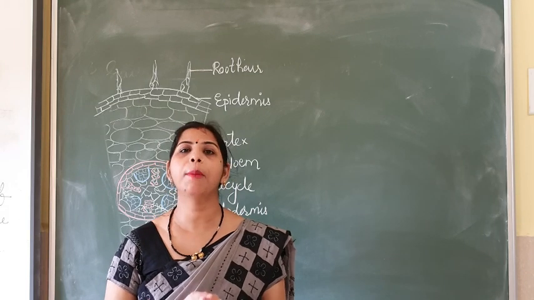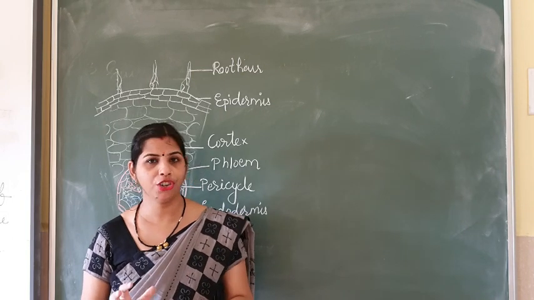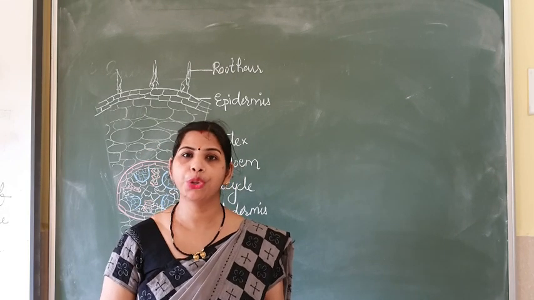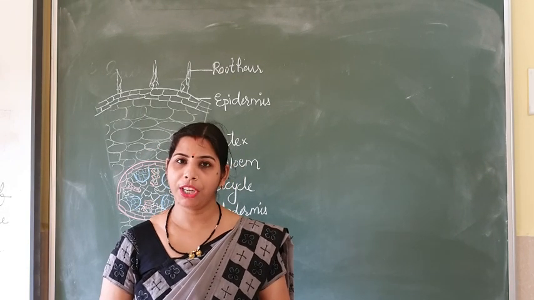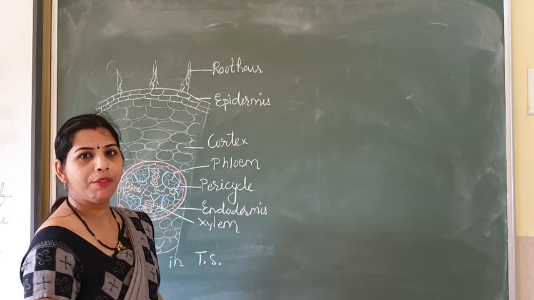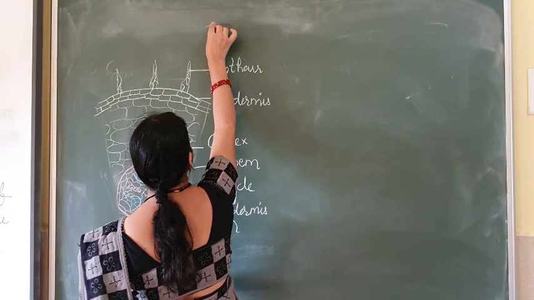That means there is a complete system in plants that helps in transportation. In class 7 you earlier studied the tissue chapter, the tissues which help in transportation. So let's write the name of the chapter: Transportation of Materials in Plants.